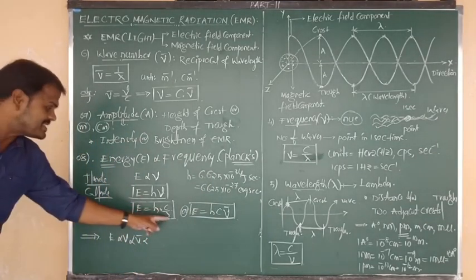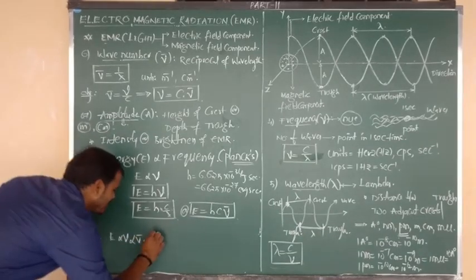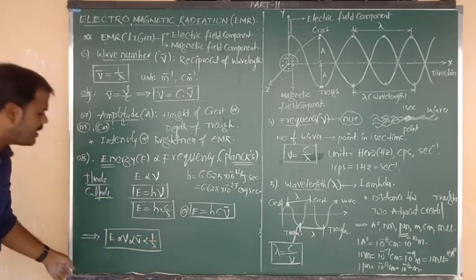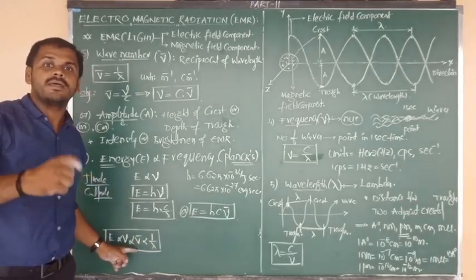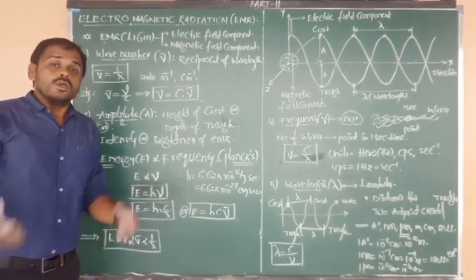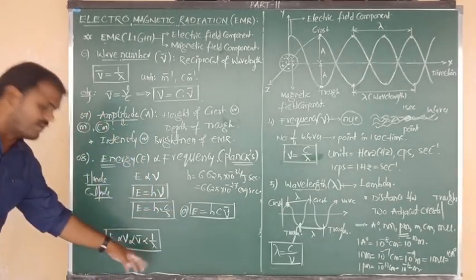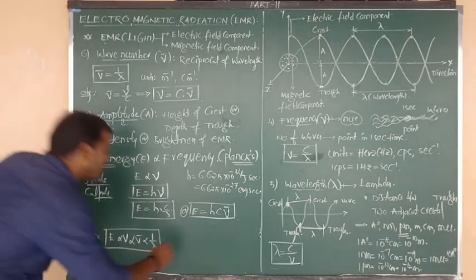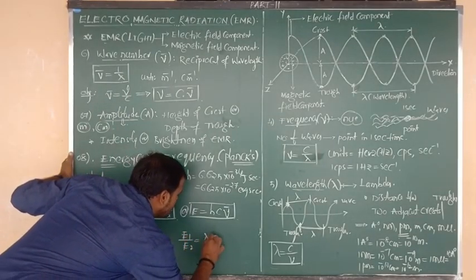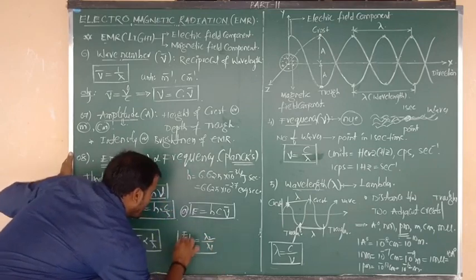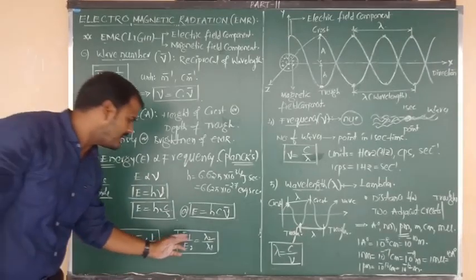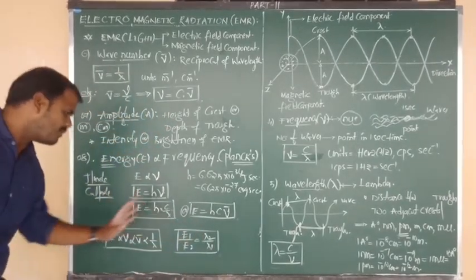But energy is inversely proportional to lambda. Try to remember this relation, because it is required for the upcoming topic, the electromagnetic spectrum. What is the relation between energy and wavelength? Inversely proportional. So the energy ratio is E1 by E2 equals lambda 2 by lambda 1, because the energy of the radiation and its wavelength are always inversely proportional.